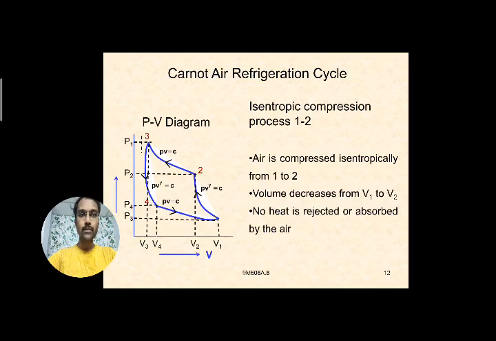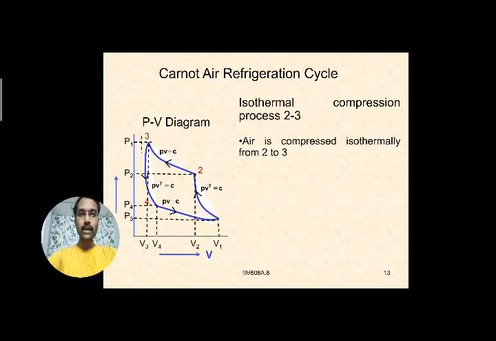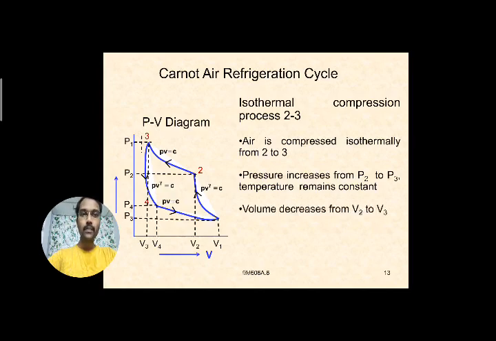It is an isentropic compression process from 1 to 2, and in continuation, the process 2 to 3 is an isothermal compression process. Further compression takes place isothermally, which means a constant temperature process. The pressure increases further from P2 to P3, and the volume decreases from V2 to V3. But since it is isothermal compression, the temperature remains constant.